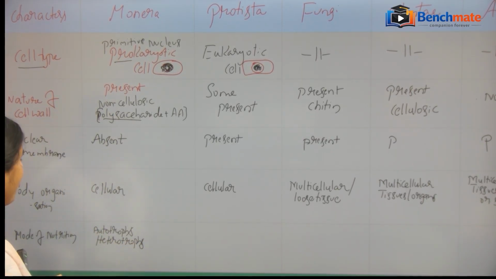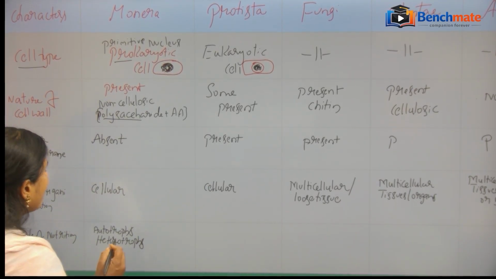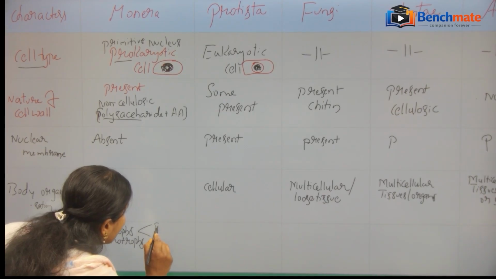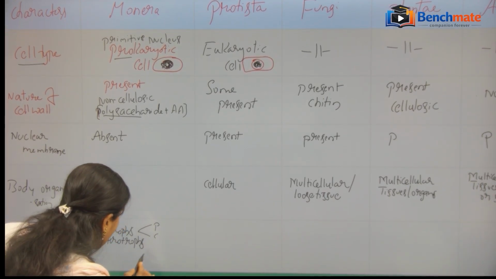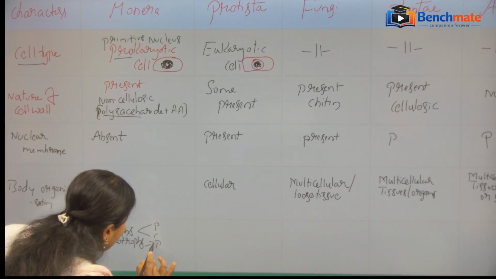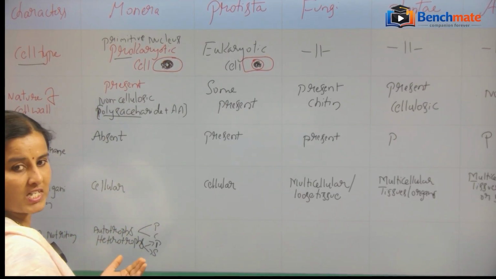We'll discuss autotrophs and heterotrophs in detail in the kingdom Monera. Autotrophs may be photosynthetic or chemosynthetic. Heterotrophs may be parasitic or saprophytic. Likewise, we will see the differences.